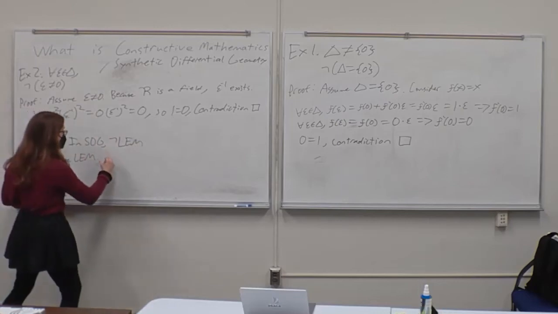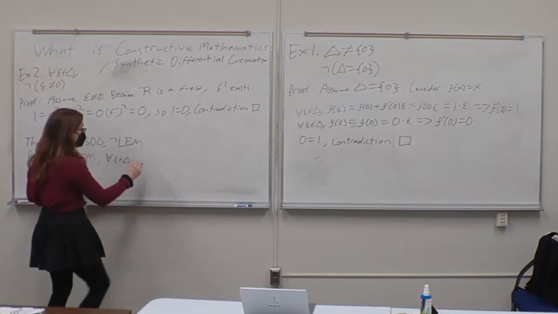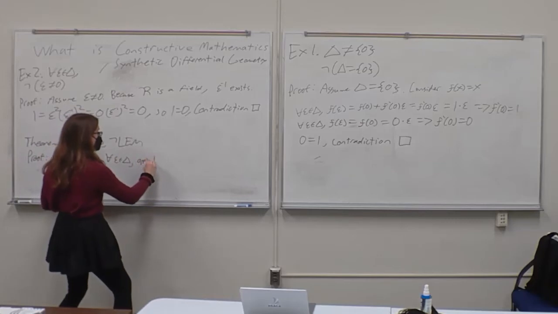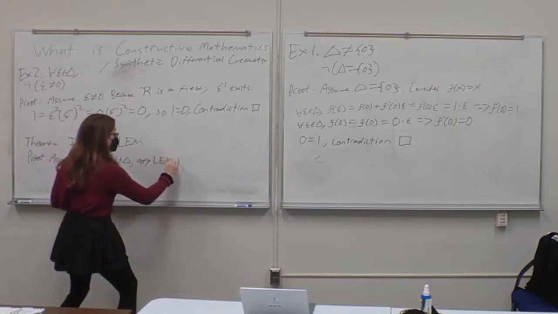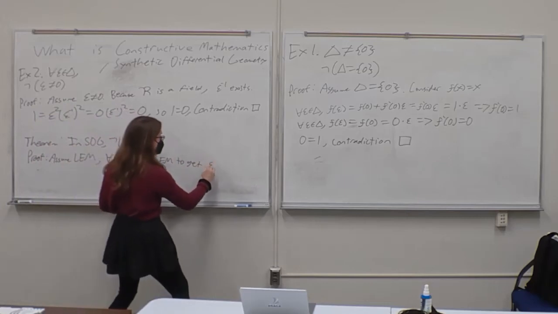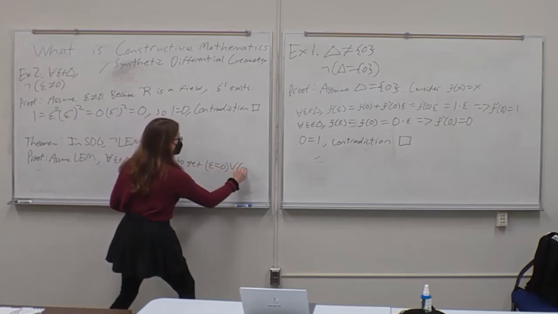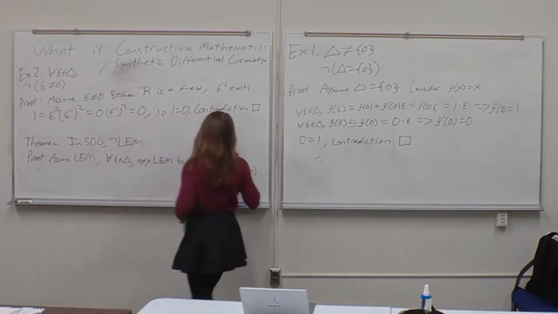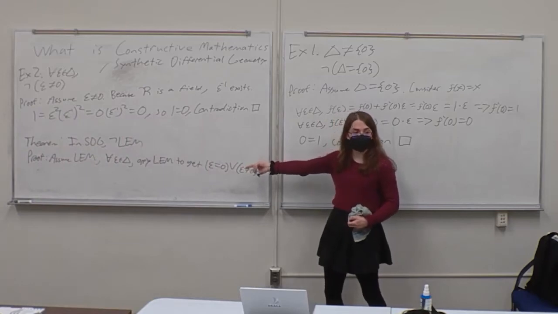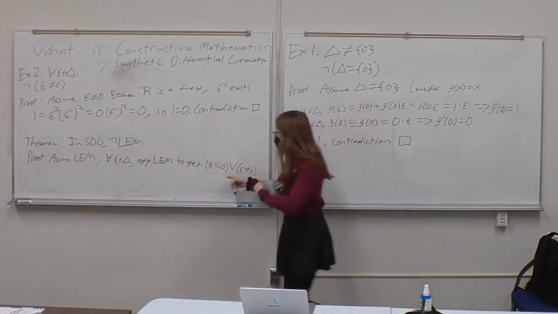For all epsilon in delta, we can apply law of excluded middle to get epsilon equals 0 or epsilon not equal to 0. This is just a proposition, and we can invoke law of excluded middle to say that the proposition is either true or not true.